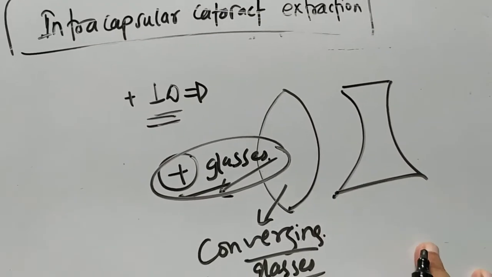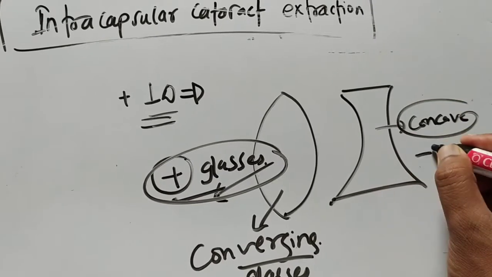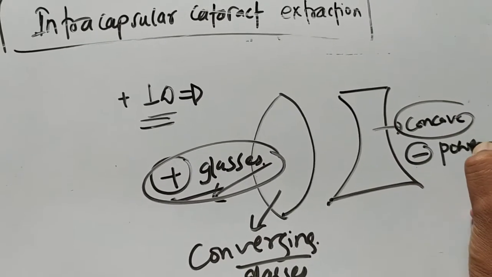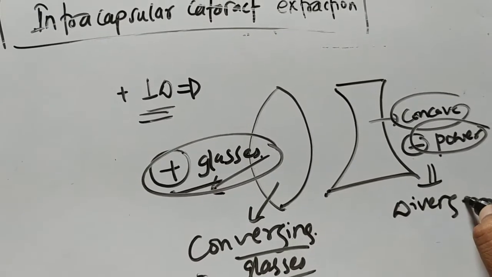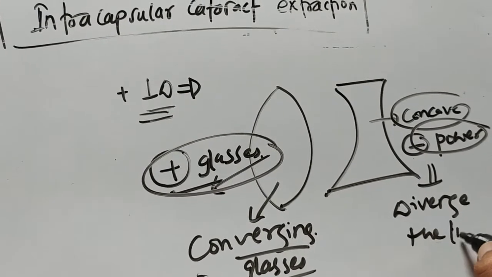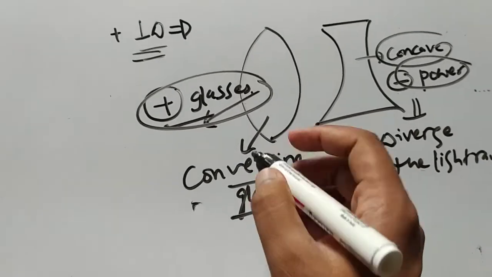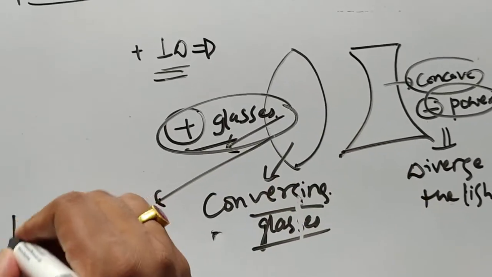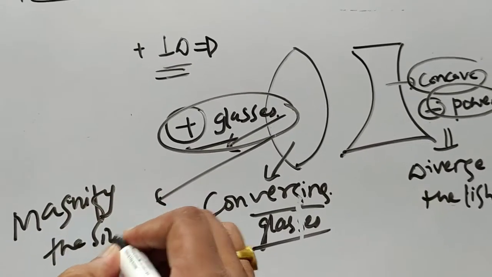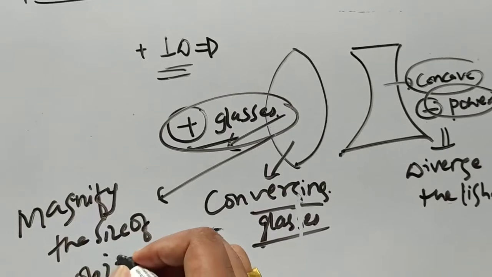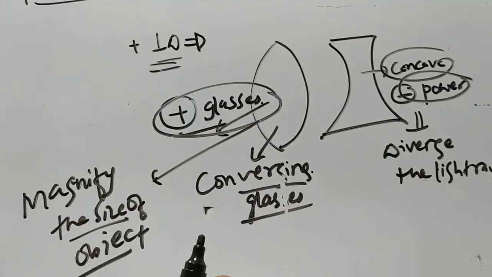So they are known as plus glasses. And the concave glasses are these, the concave. Concave glasses are minus power, and this minus power will diverge the light rays. And one more thing, these plus glasses will magnify the size of the object. So whatever object you see, these plus glasses will magnify that size.